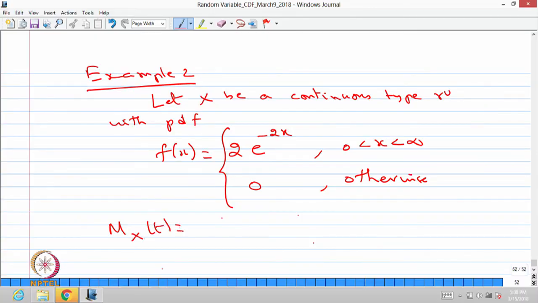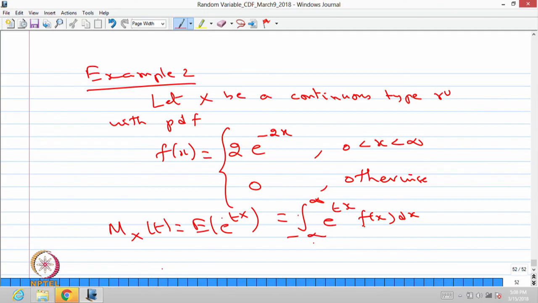That is nothing but the MGF as a function of t, the expectation of e^(tX), that is the same as the integral from minus infinity to infinity of e^(tx) f of x dx. Here we are proceeding with the assumption that the expectation of e^(tX) exists, then we are finding the MGF.